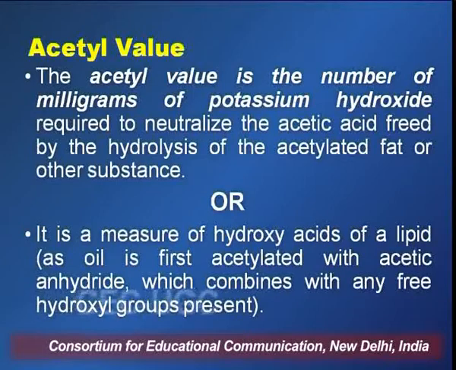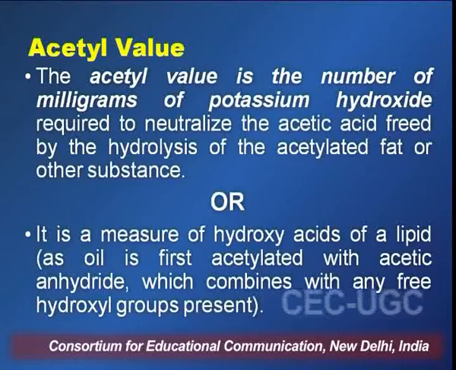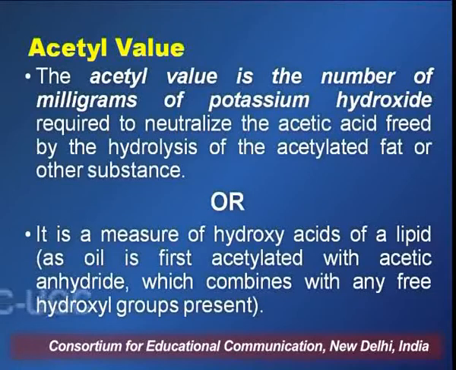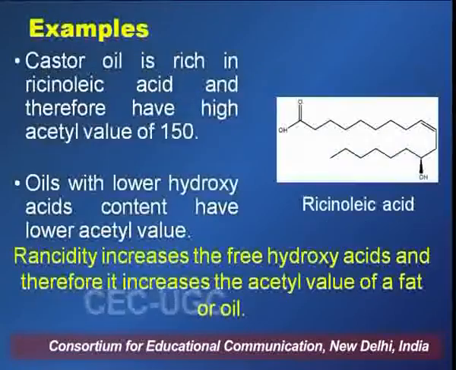The oil is first acetylated with acetic anhydride, and this acetic anhydride combines with any free hydroxyl groups that are present in the given substance, either an oil or a fatty substance, so it will have a higher acetyl value.